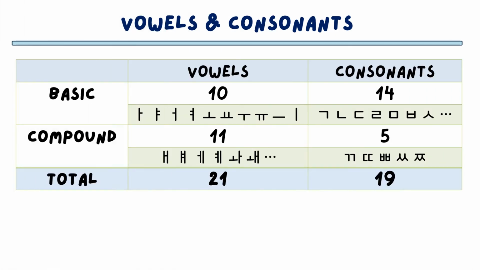Here you can see there are 10 basic vowels and 14 basic consonants. There are also compound vowels and compound consonants, but don't worry too much. These compound vowels and consonants follow very simple rules. For example, when these two vowels combine, this represents the O sound and this represents the A sound. They become this Wa sound. O plus A sound, Oa, Wa.